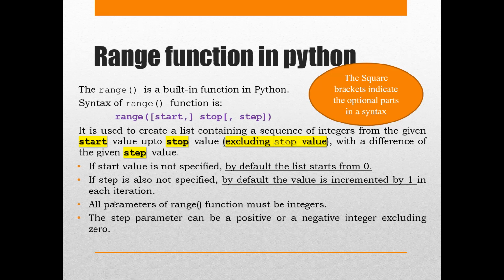There are a few more rules which you have to remember. All the parameters in the range have to be integers. If by chance I mention any float value, that is a number with a decimal point, it is not acceptable. The step parameter, fourth point, can be a positive or a negative value, but it cannot be zero. So these are the specifications of the range function, which helps me generate various kinds of number patterns. Now, in order to understand that, let's take up some examples.